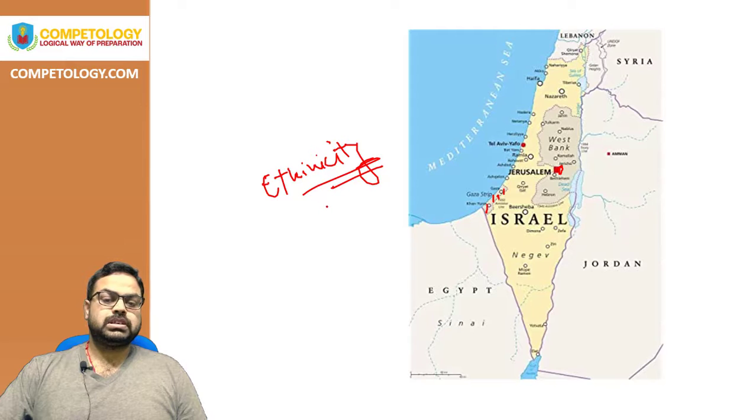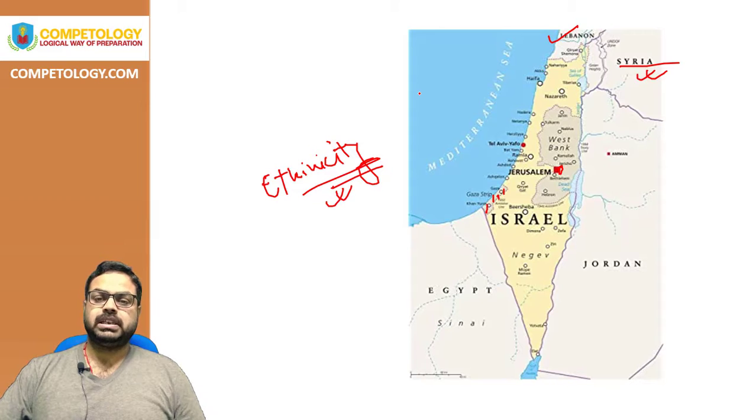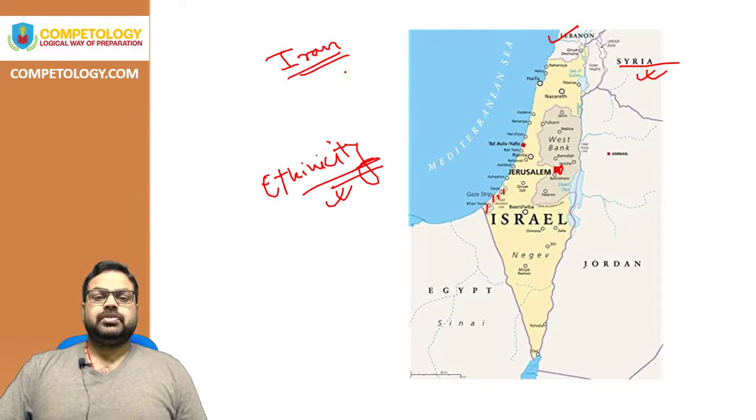He also said that if the situation spirals down, then this may lead to a wider spread of the war, and because of this, they said that Syria has already started to fire on the Israelis, and this may lead to many other countries getting drawn into this war. That may be Lebanon. Iran is already supporting Hamas, and Iran is in search of an opportunity to start a war against Israel.